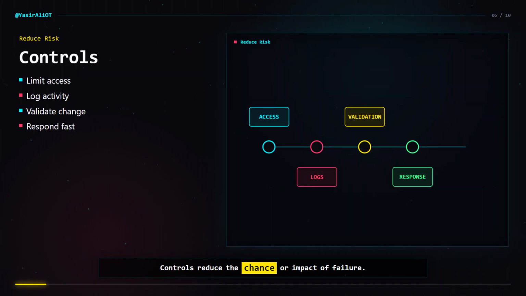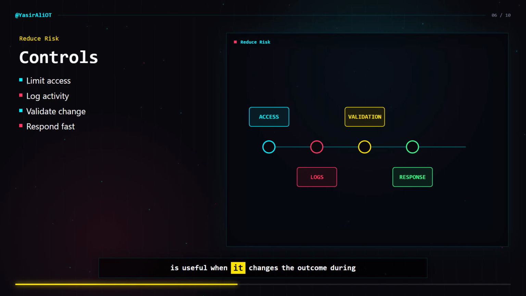Controls reduce the chance or impact of failure. Limit access, log activity, validate risky changes, and respond quickly. A control is useful when it changes the outcome during a real incident. Write down what you observed, what changed, and why it matters.